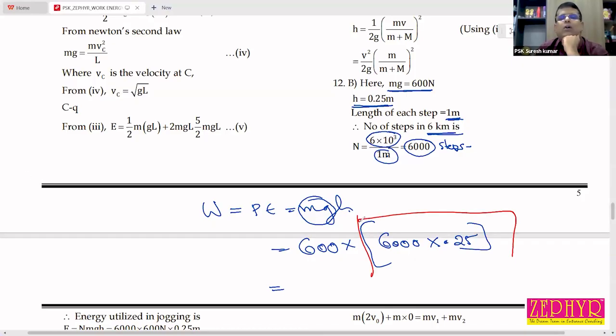This part, are you okay with this part? Second part means the height. Yes, sir. Madhura? Yes, sir. Okay, fine.